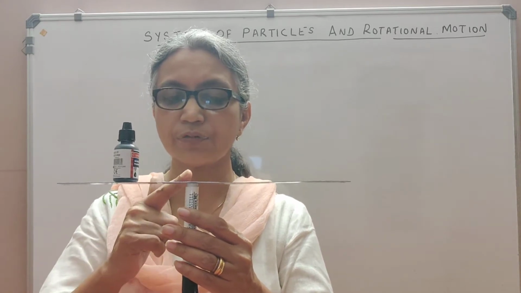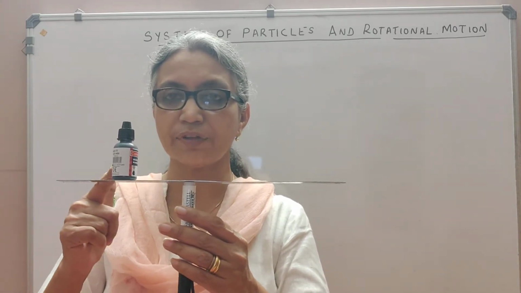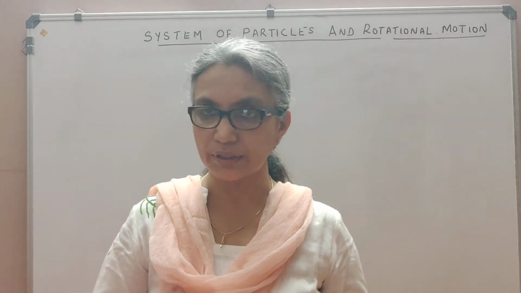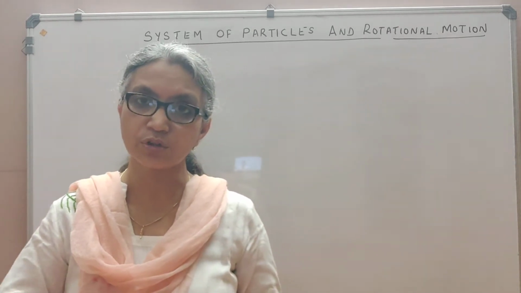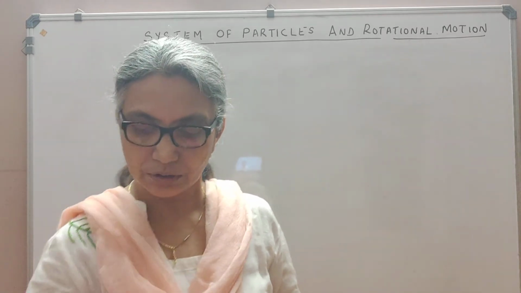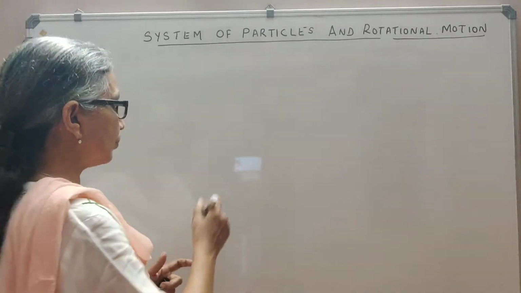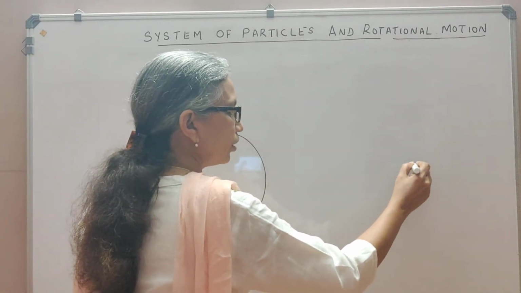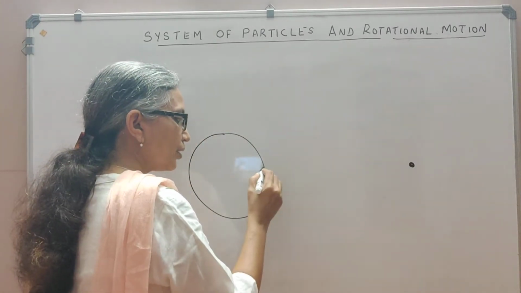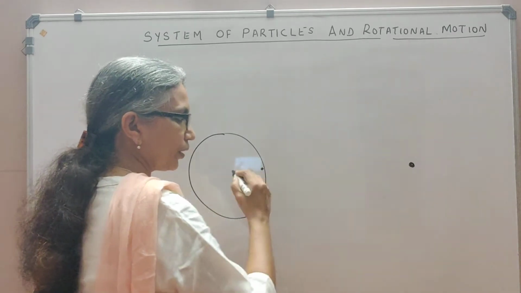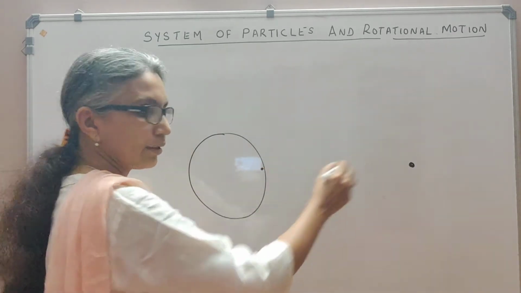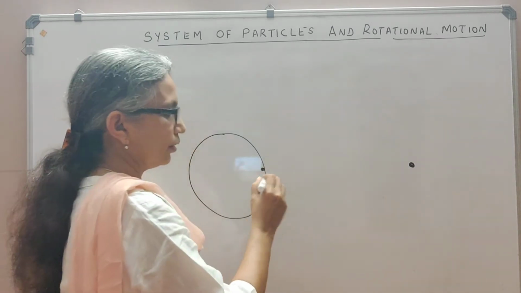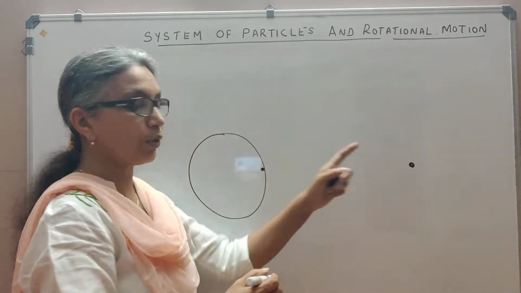The center of mass is shifted towards the heavier side. So that means the center of mass of a system will always shift towards the heavier side. If you look at the Earth-Moon system, we have the Earth and the very tiny Moon. You will see that the center of mass of this two particle system lies just inside the Earth, because Earth is much heavier when compared to the Moon.